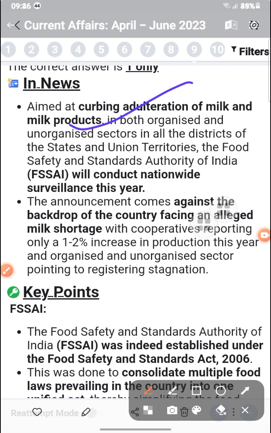FSSAI came for adulteration of milk, that is, to conduct national level surveillance against the backdrop of the country facing alleged milk shortage.